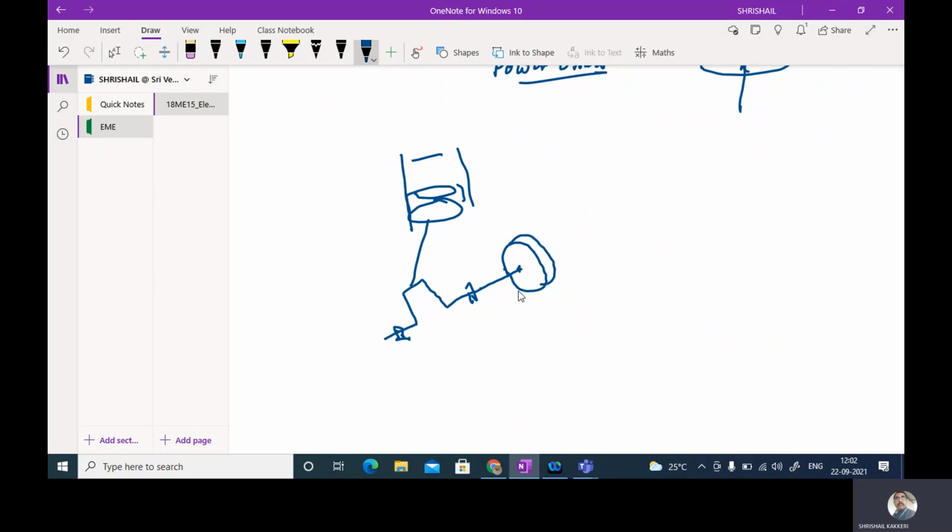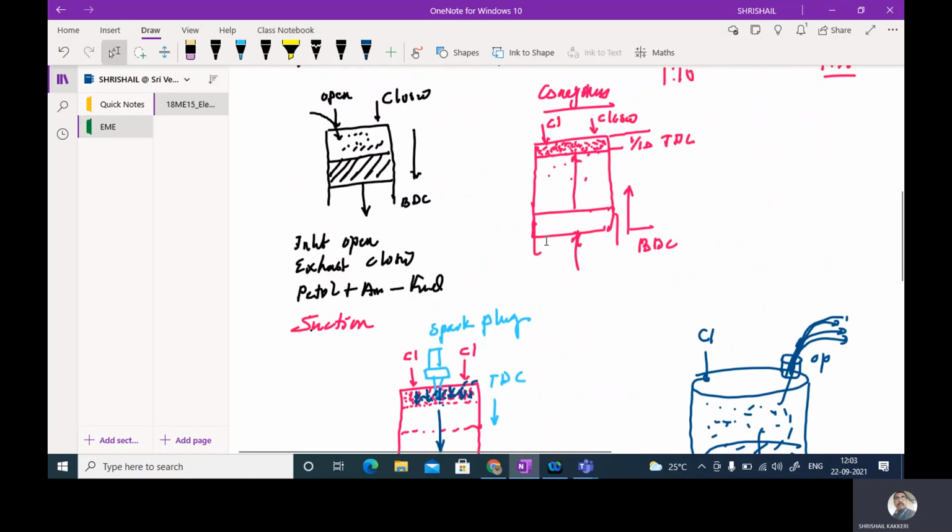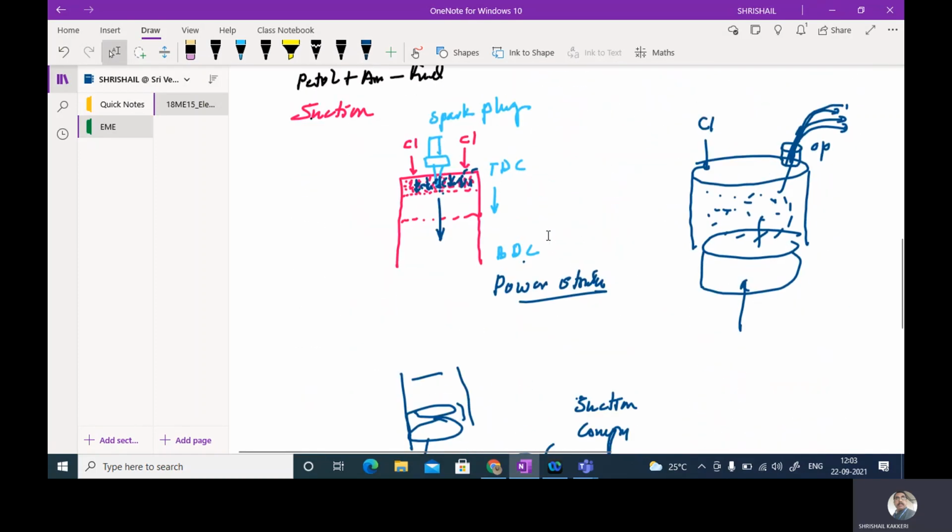The flywheel will be acting like a capacitor. During the power stroke, once the power is developed, some amount of power will be stored in this flywheel, and to perform the suction stroke, the compression stroke and the exhaust stroke, some amount of energy which was stored in this flywheel will be released. Okay, this is the working of the 4-stroke petrol engine.